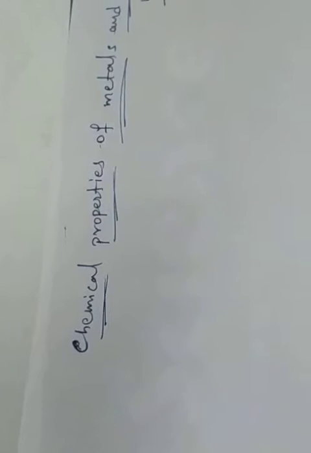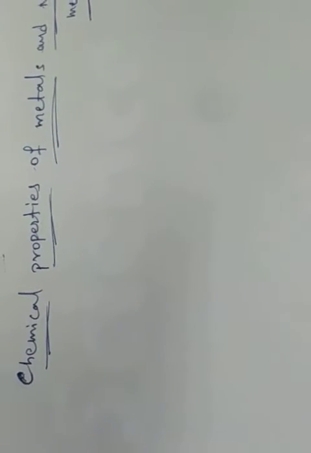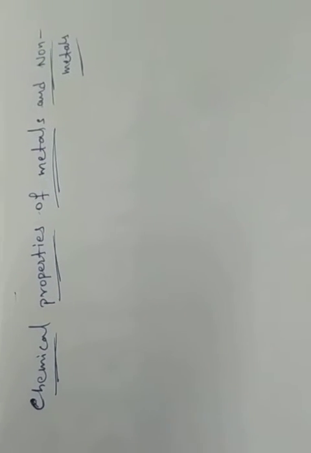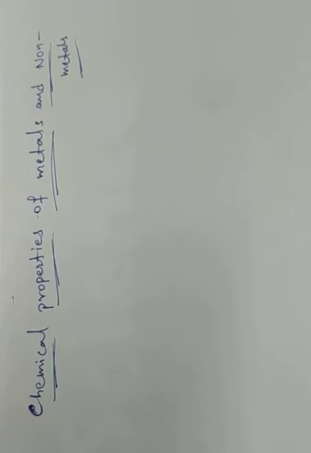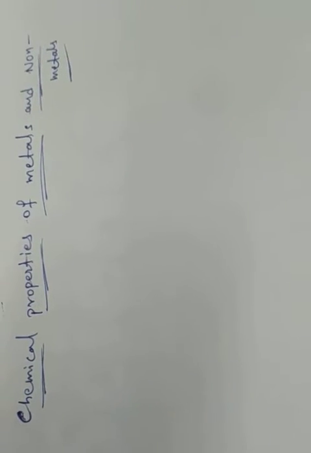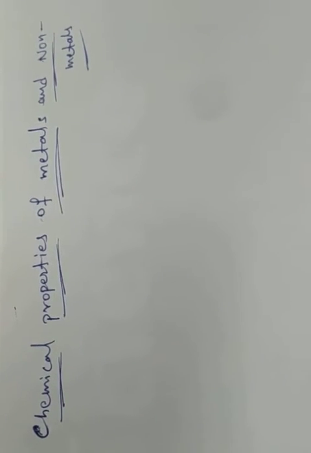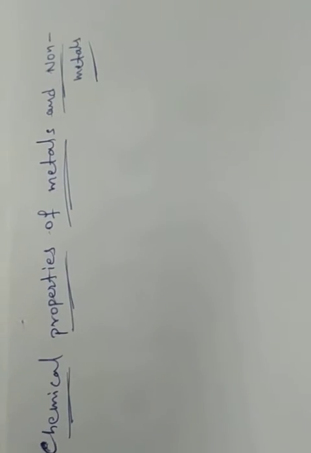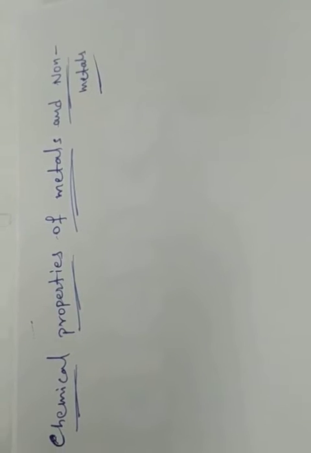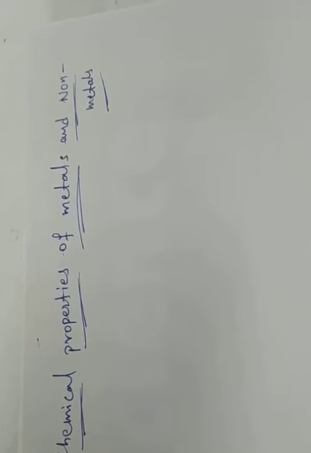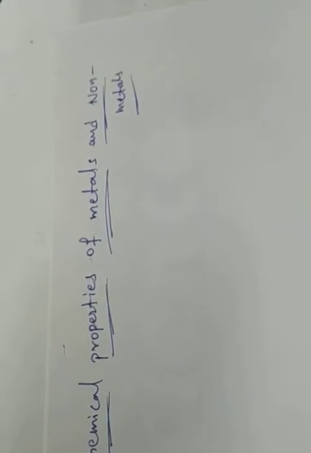So what are the chemical properties? Reaction with oxygen. When a metal reacts with oxygen, what will be formed? In the previous years, you observed what happened when we burn a magnesium ribbon in air. When we burn the magnesium ribbon, magnesium oxide is formed. Air means oxygen. When it burns in the presence of air, magnesium oxide is formed. Okay, first one, reaction with oxygen.